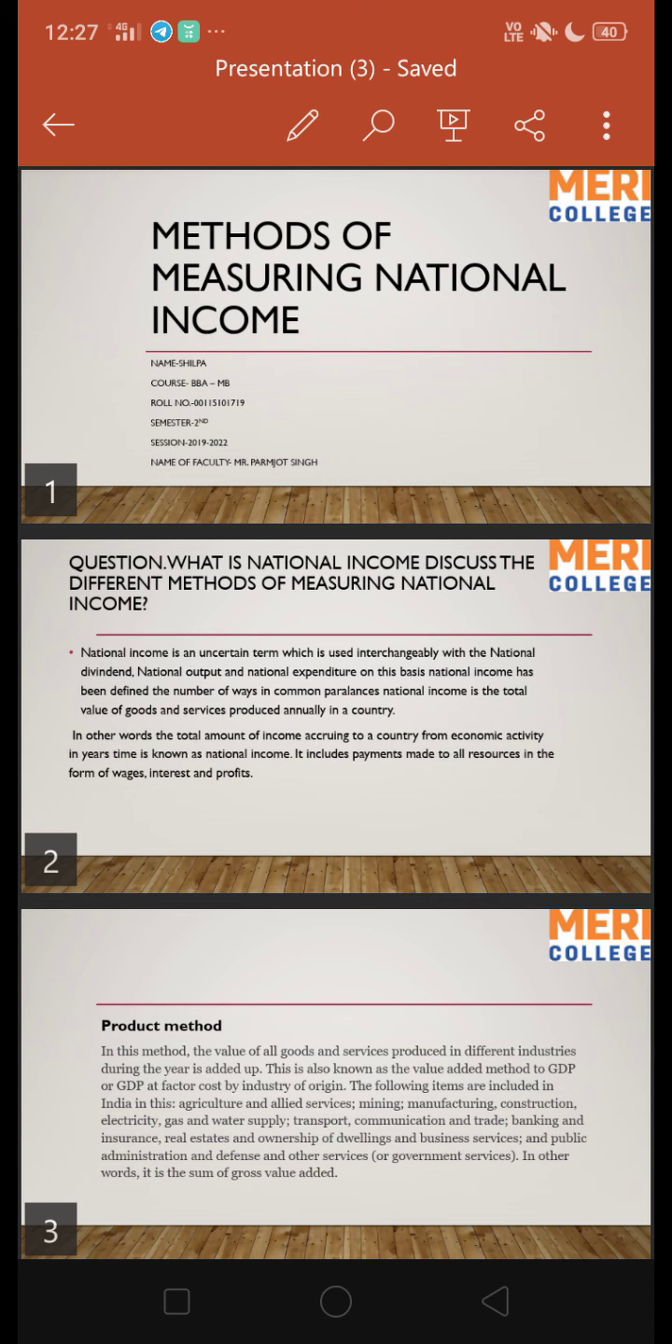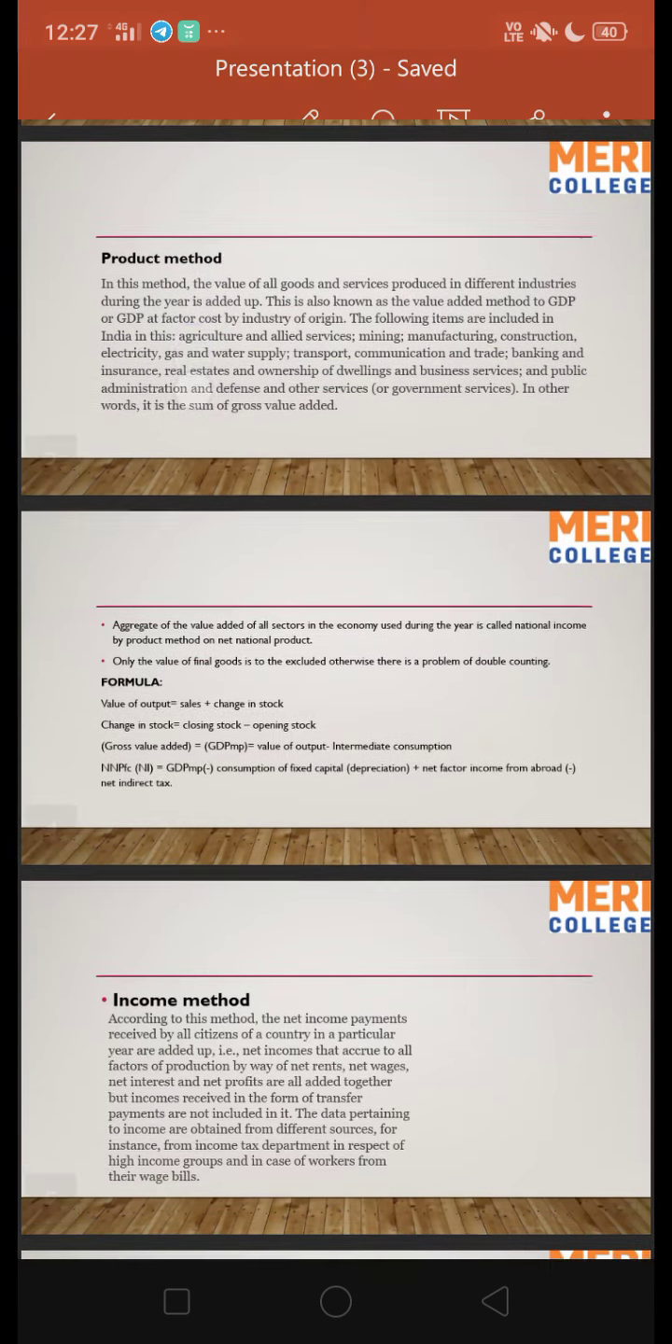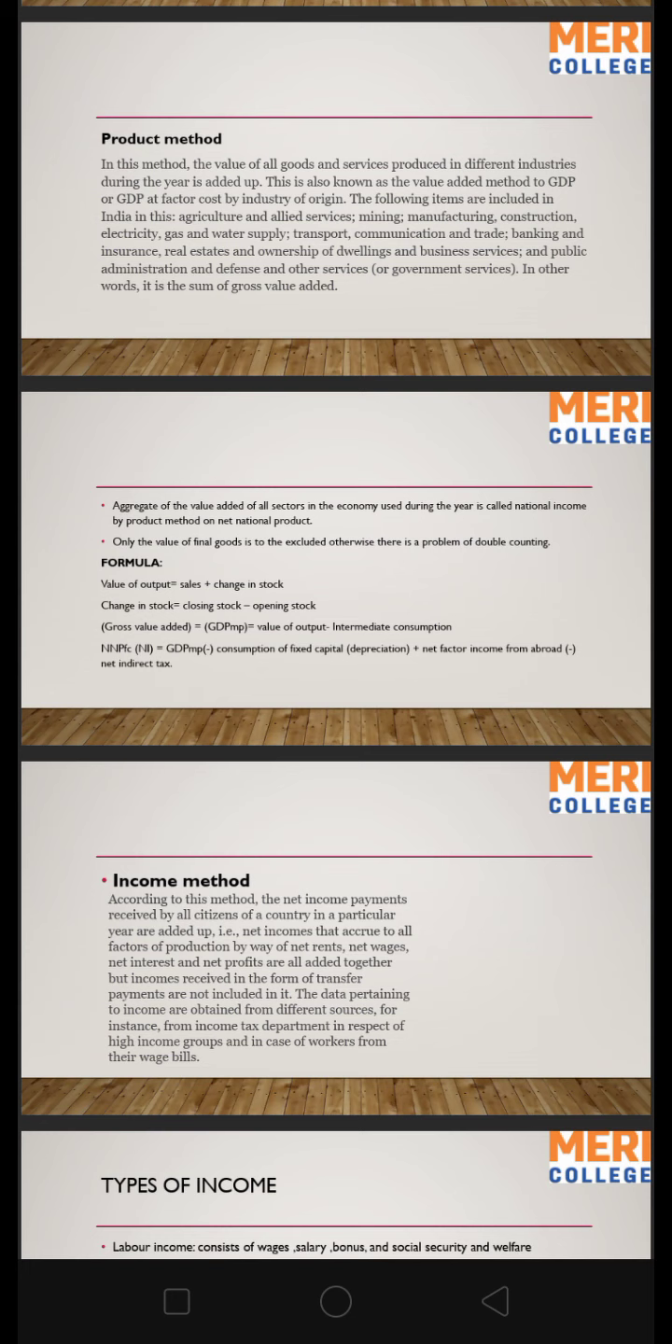There are three major ways of calculating national income. The first we are going to start with is the product method. In this method, the value of all goods and services produced in different industries during the year is added up. This is also known as the value added method to GDP or GDP at factor cost by industry of origin. The following items are included in India in this: agriculture and allied services, mining, manufacturing, construction, electricity, gas and water supply, transport, communication and trade, banking and insurance, real estate and ownership of dwellings and business services, and public administration and defense and other services or government services.